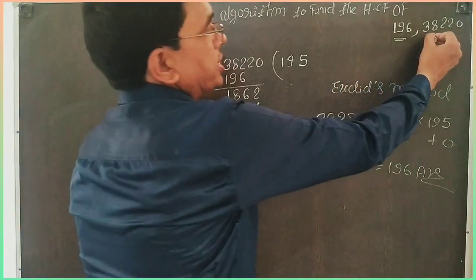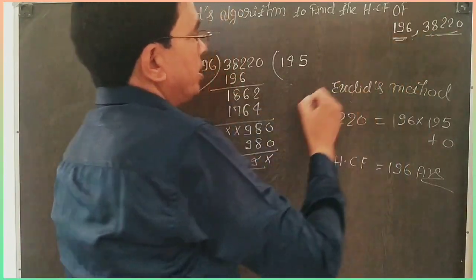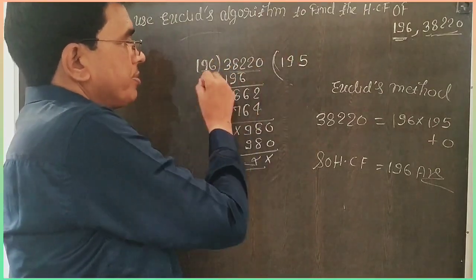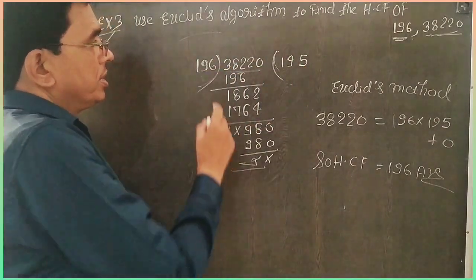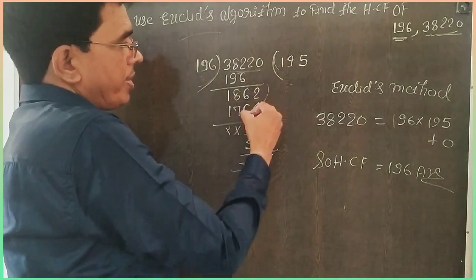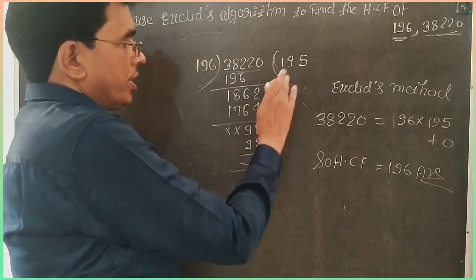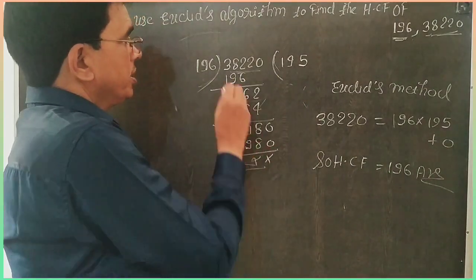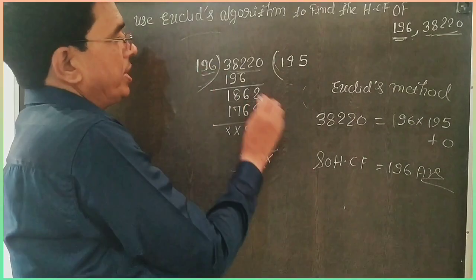Here this is the larger number and this is the smaller. So the larger number works as a dividend and the smaller as a divisor. When you divide, do not write that there is no remainder like this. Clearly, when there is a remainder, then you try to solve by that method. So first divide in a clear way.